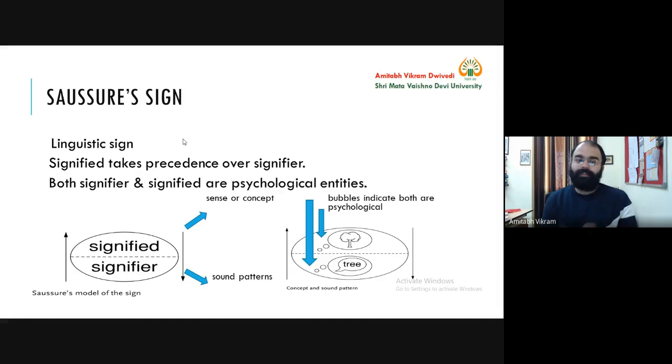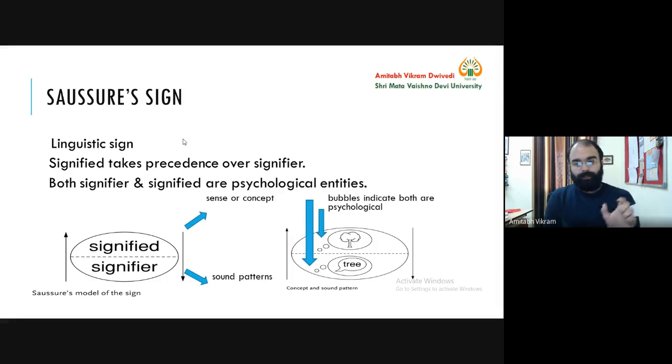The language system is already installed in your brain, and now you are using it, and that becomes your signifier. So we all use language according to different situations, in different contexts, with different people. Why and how is it possible? Because the signified, that system, is already there in our brain, installed.